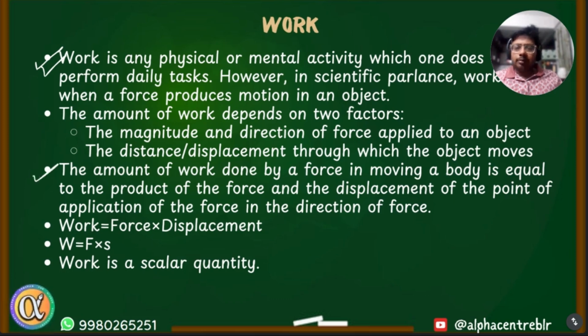The amount of work done by a force in moving a body is equal to the product of force and displacement of the point of application of force in the direction of force. Suppose we have an object which is moving in the direction of application of force, like you are applying force in this direction and the object is also moving in the same direction.